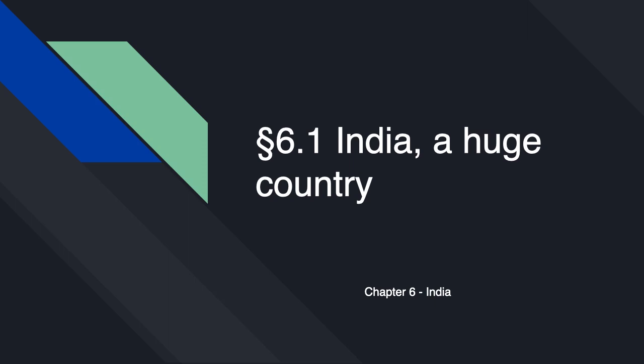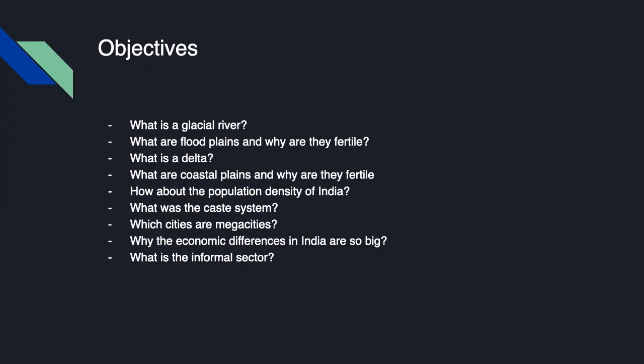Welcome to paragraph 6.1 about India, which is of course a huge country. In this lesson I would like to show you the following topics: what a glacial river is, what floodplains are and why they are fertile, what a delta is, what coastal plains are and why they are fertile, the population density of India, the caste system, which cities are megacities, why the economic differences in India are so big, and what the informal sector is.